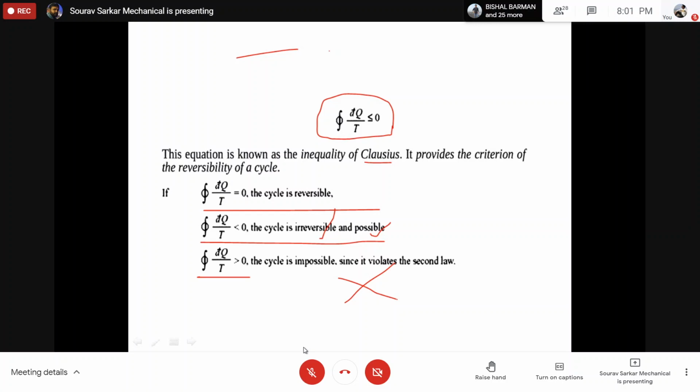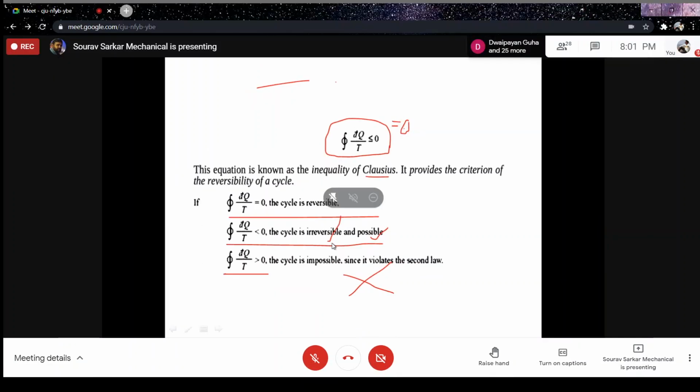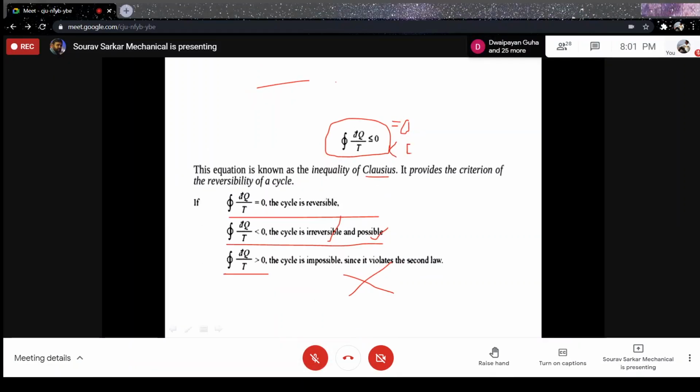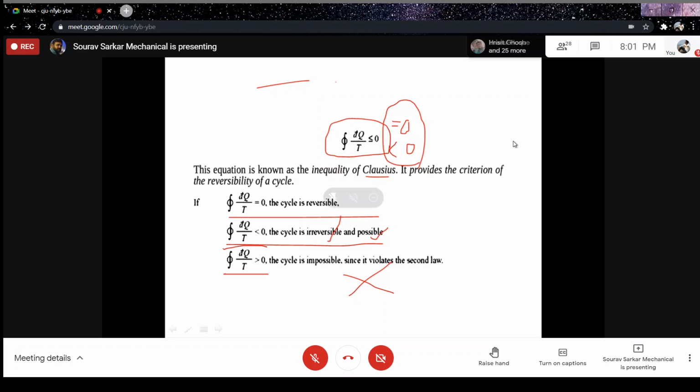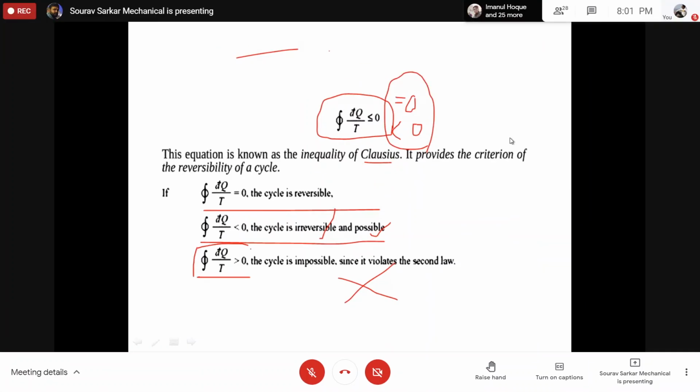You mathematically prove that for reversible cycle it is 0. For irreversible cycle it will become less than 0. So finally these two are the possible solutions, but it cannot be greater than 0. It will always be either equal to 0 or less than 0. When it is equal to 0, it is called a reversible cycle. When it is less than 0, it is called an irreversible cycle. But if it is greater than 0, that means it is impossible.